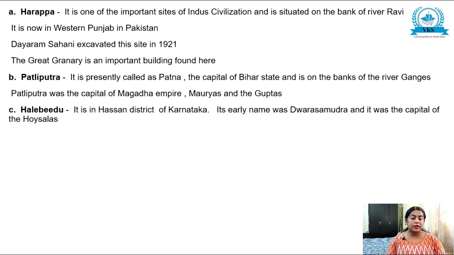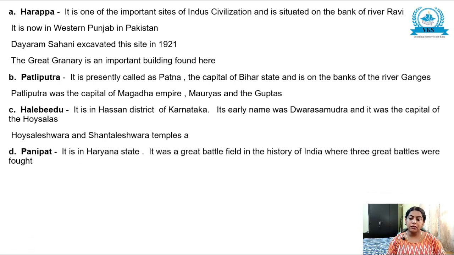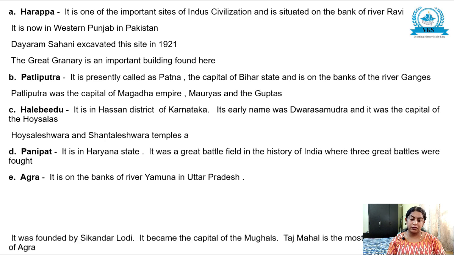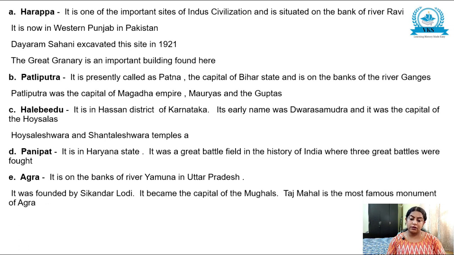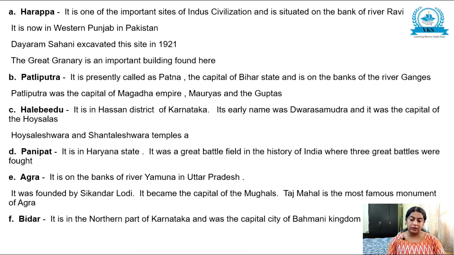Halebeedu. It is in Hassan district of Karnataka. Its early name was Dwarasamudra and it was a capital of the Hoysalas. Hoysaleshwara and Shantaleshwara temples are located here. Panipat. It is in Haryana state. It was a great battlefield in the history of India and three great battles were fought here. Next, Agra. It is on the bank of the river Yamuna in Uttar Pradesh. It was founded by Sikandar Lodi. It became the capital of the Mughals. The Taj Mahal is a famous monument of Agra.